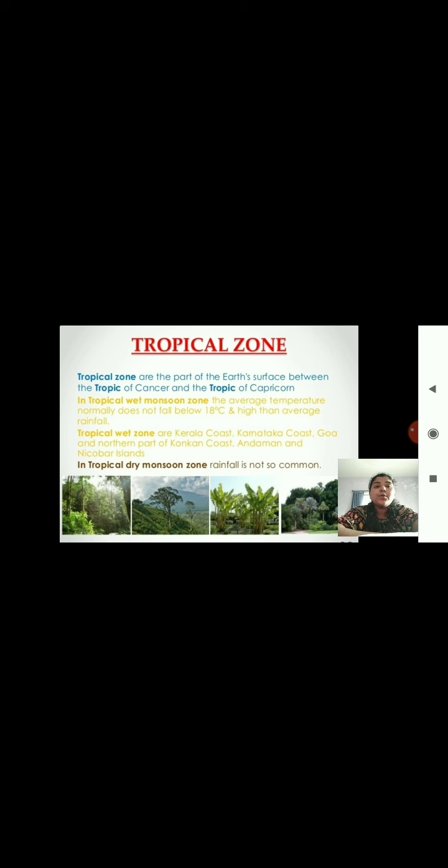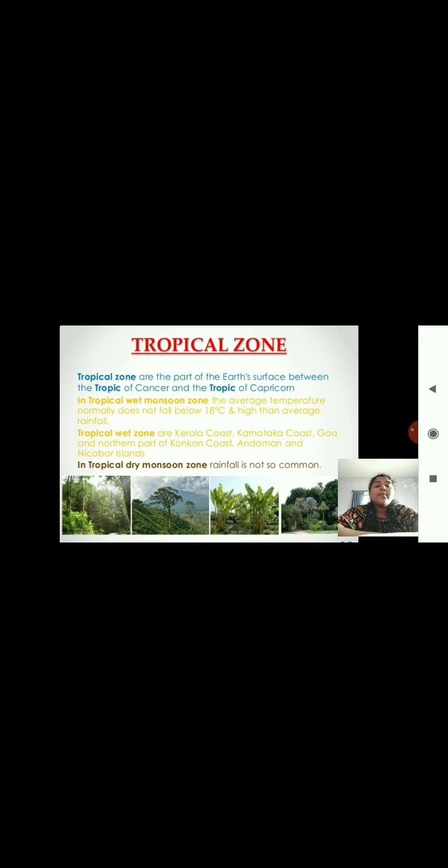Next comes the tropical zone, in which we live. The tropical zones are the parts of the Earth's surface between the Tropic of Cancer and the Tropic of Capricorn. So the two parts are the tropical wet and the tropical dry monsoon zone. The average temperature normally does not fall below 18 degrees Celsius, with higher than average rainfall.